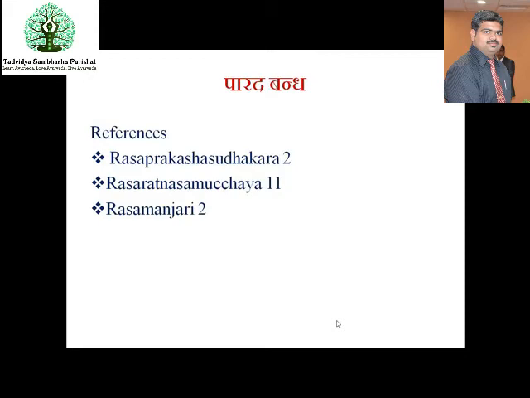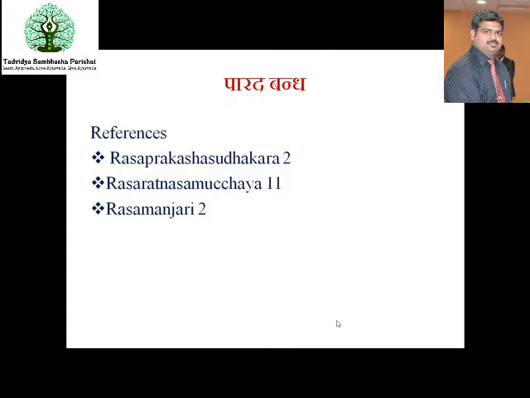The next concept is the Parada Bandha. Bandha is making Parada into a compact form. To brief up, Bandha or Bandhana is the process of mercury which helps to convert liquid mercury into a solid state with the help of various materials. It is done with a view to restrict the doshas of Parada, that is the Chanchalata dosha and Durgrahata dosha.